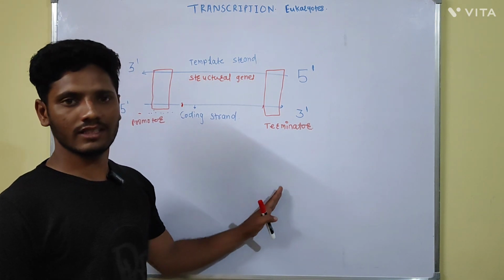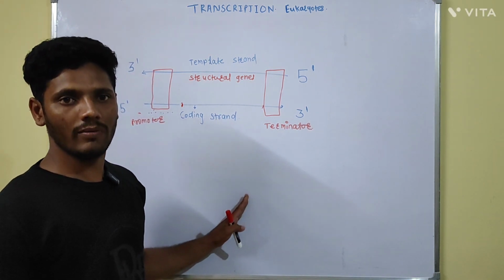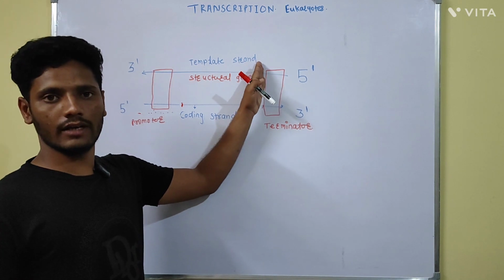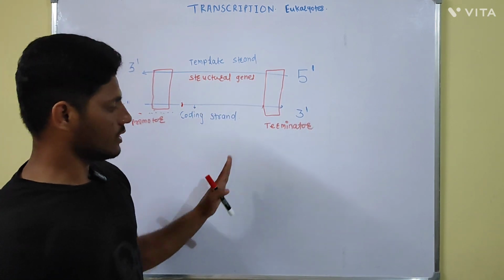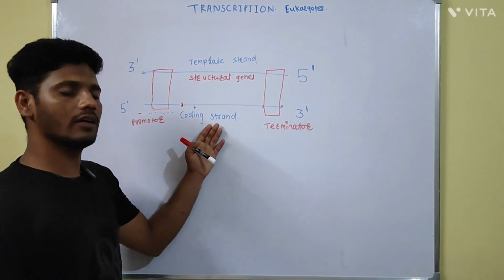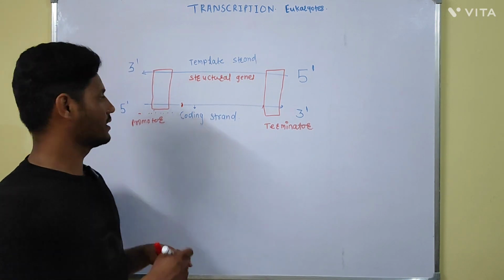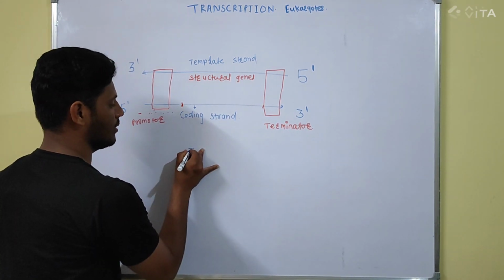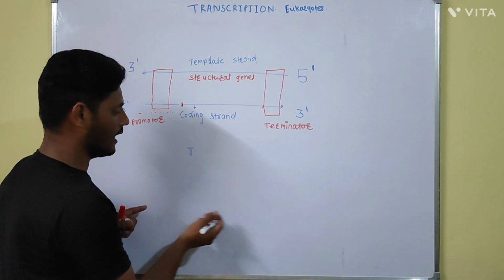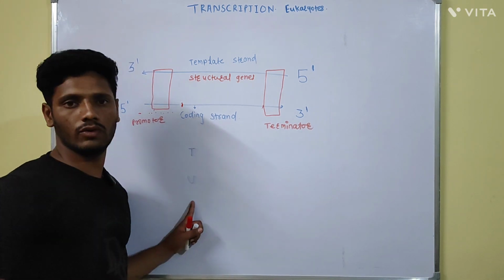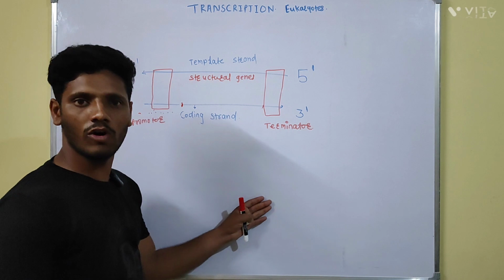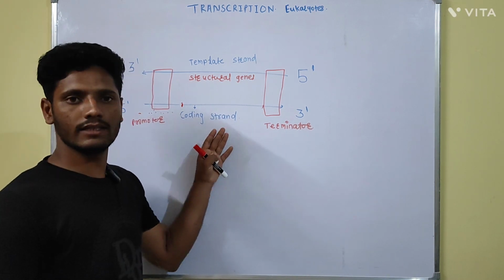The new mRNA is synthesized having the sequence complementary to the template strand. Actually, this sequence on the mRNA strand is similar to the coding strand, except in the coding strand there will be thymine nucleotide, while in the RNA there will be uracil nucleotide. The sequence on the newly formed mRNA and the coding strand is similar.